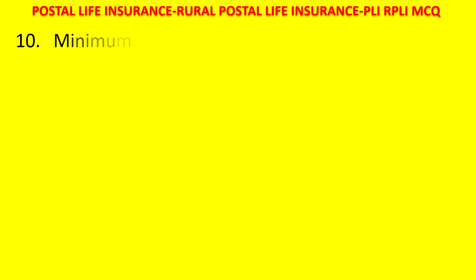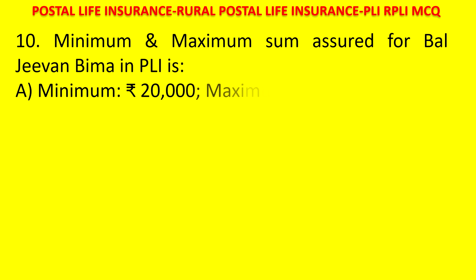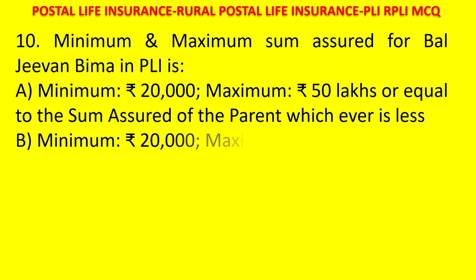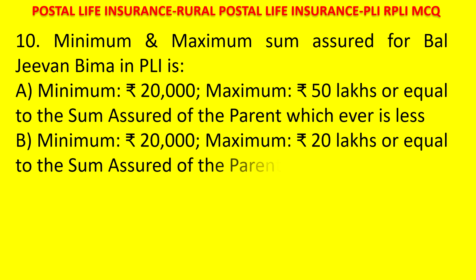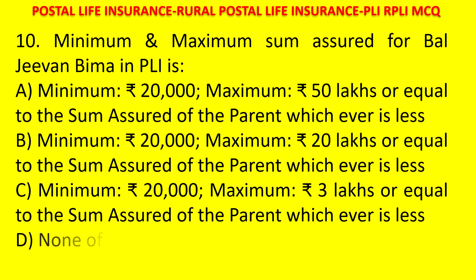Okay. Next question. Minimum and maximum sum assured for Baljivan Bima in PLI: A, minimum 20,000, maximum 50 lakhs or equal to sum assured of the parent, whichever is less. B, minimum 20,000, maximum 20 lakhs or equal to sum assured of the parent, whichever is less. C, minimum 20,000, maximum 3 lakhs or equal to sum assured of the parent, whichever is less. D, none of these. Your time starts now. The answer is 3 lakhs. Minimum is 20,000, maximum is 3 lakhs or equal to the sum assured of the parent, whichever is less.